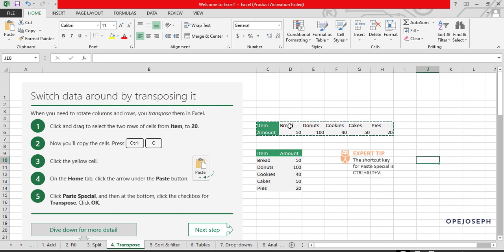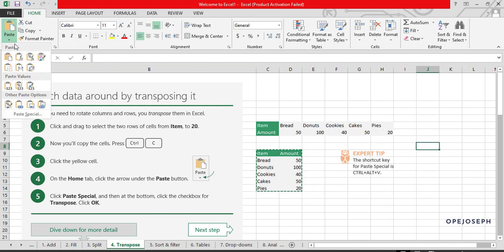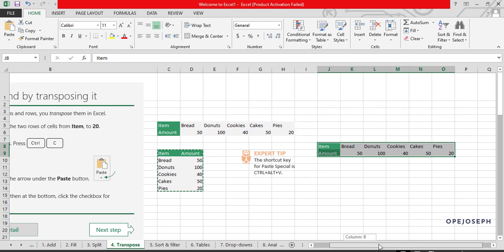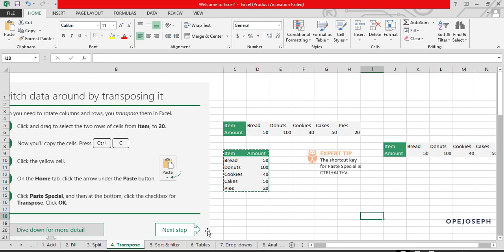So repeating it again. Remember, if I want to transpose this one again, I'll click item, click the last one, press copy, come to the cell I'm interested in. Under paste, paste by transpose. Can you see it took it back to where we were coming from? Perfect. Now we can go to sort and filter.